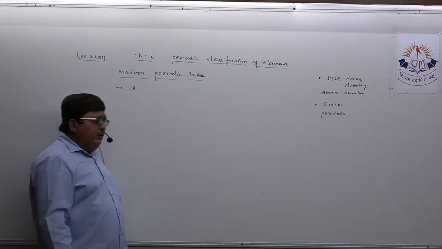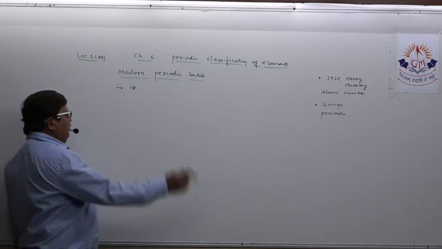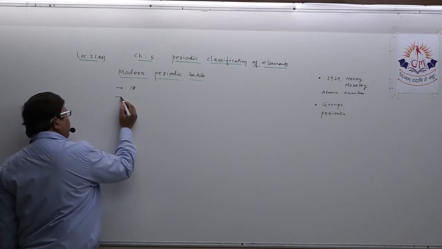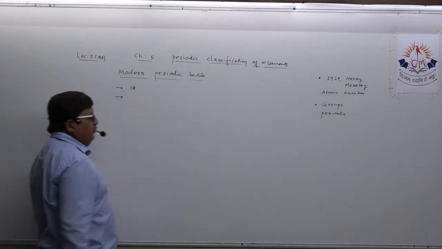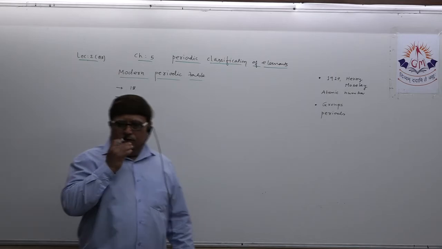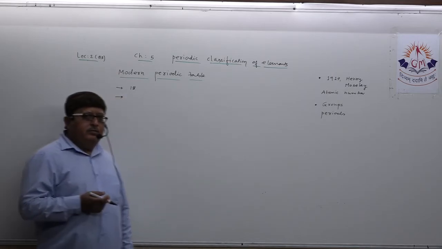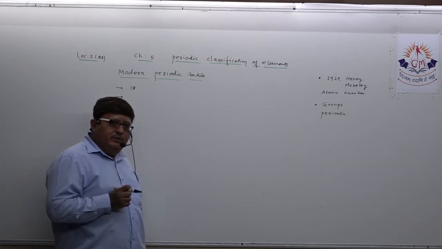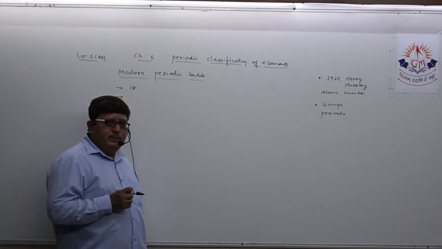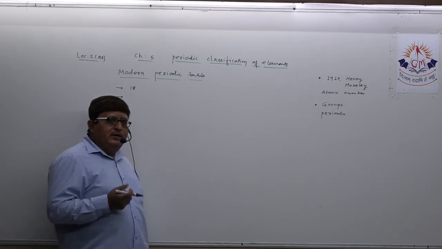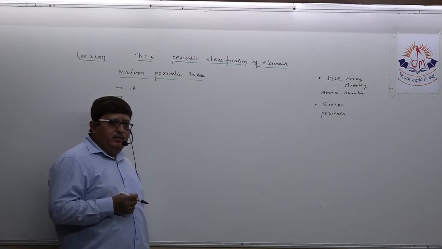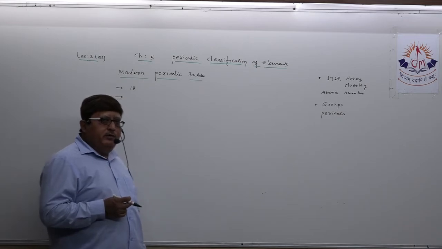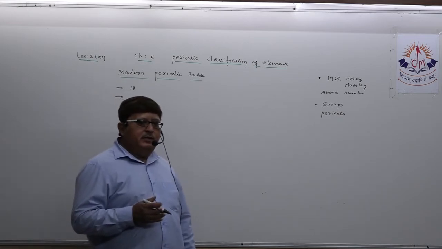Is it clear in your mind? Second, how will you assign a group number to any element? Suppose you target any element. There are 18 groups we know. But dear student, remember one thing very clearly.